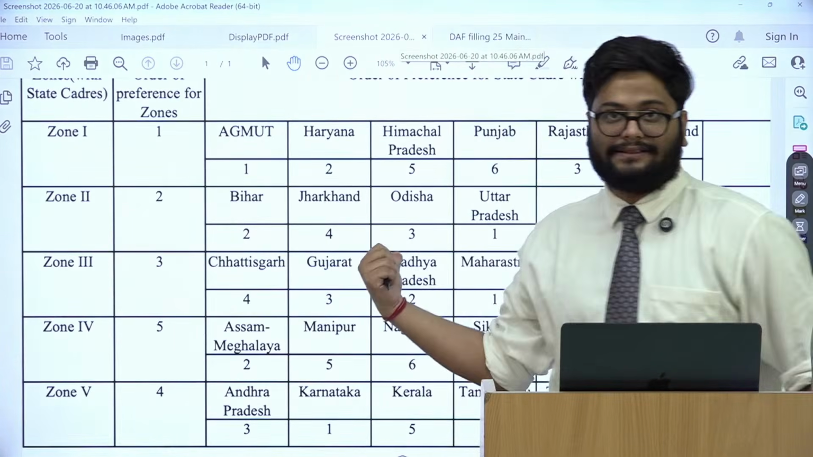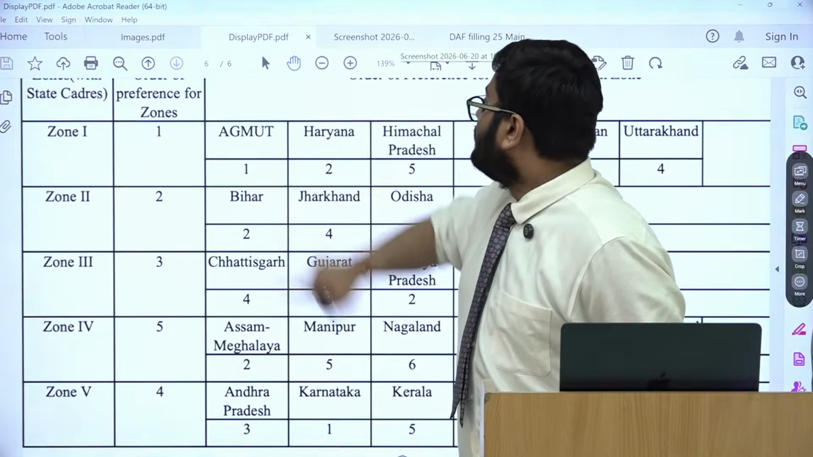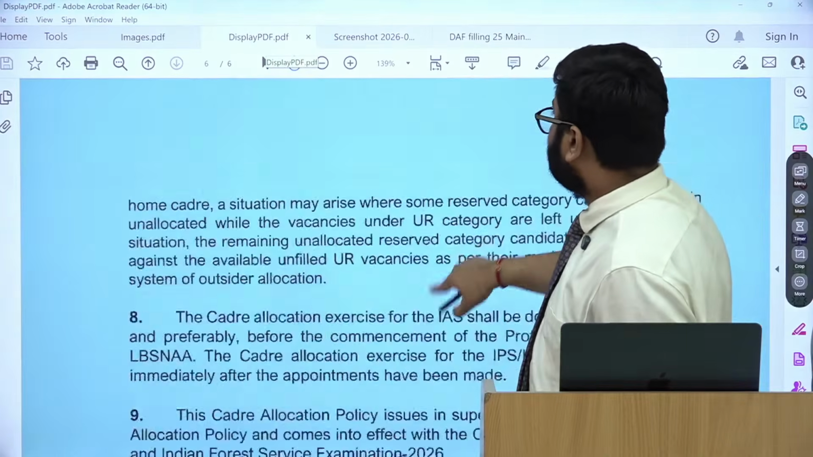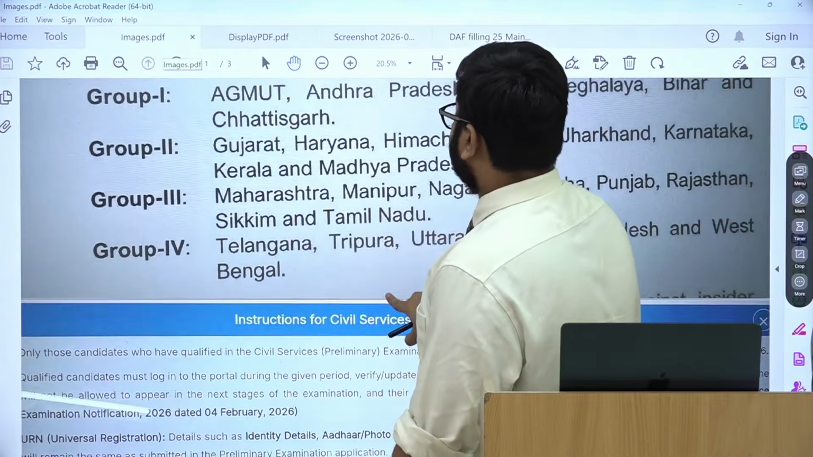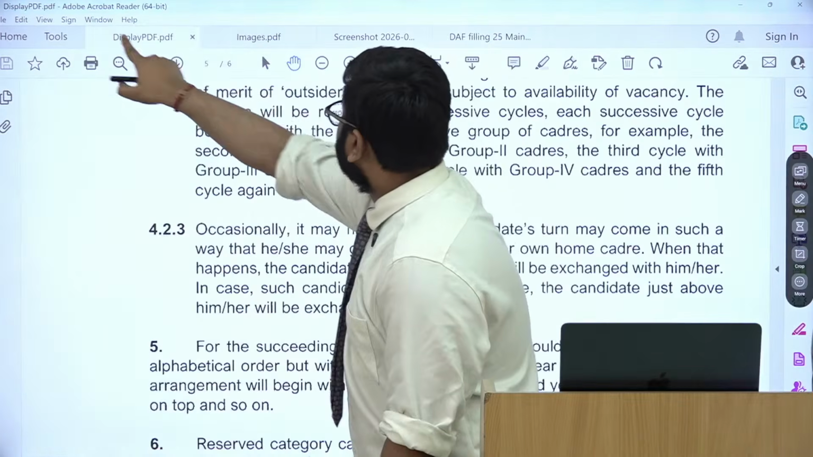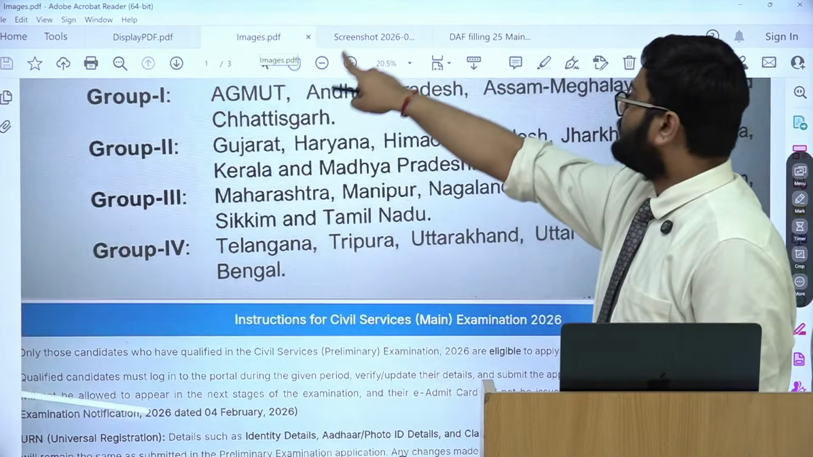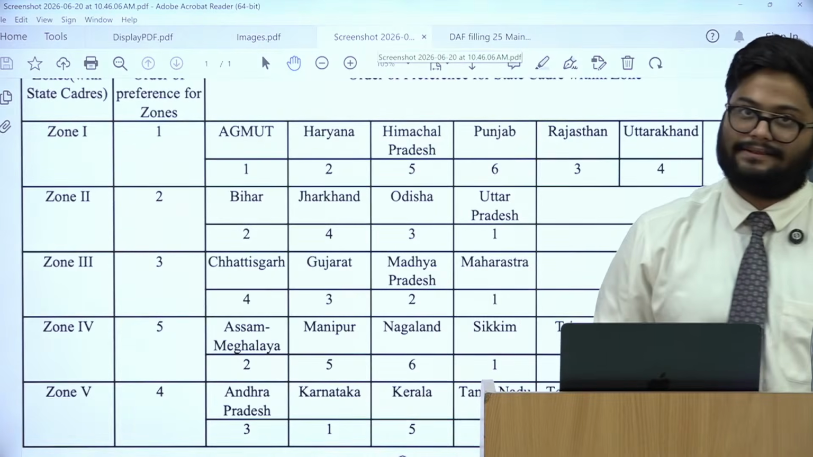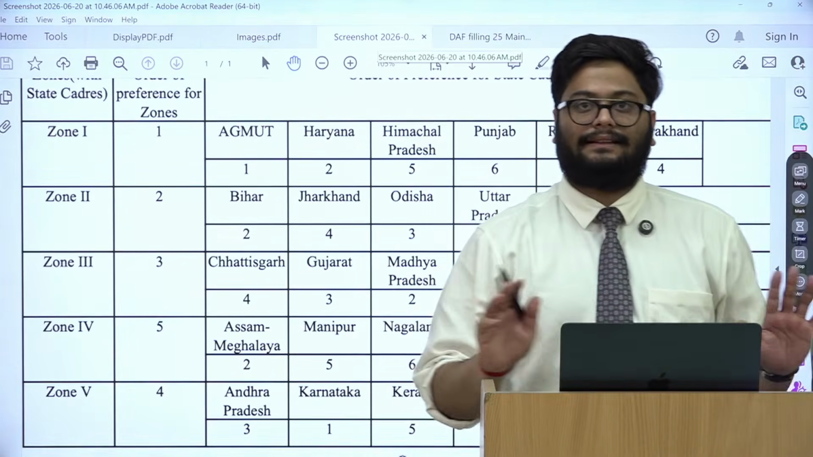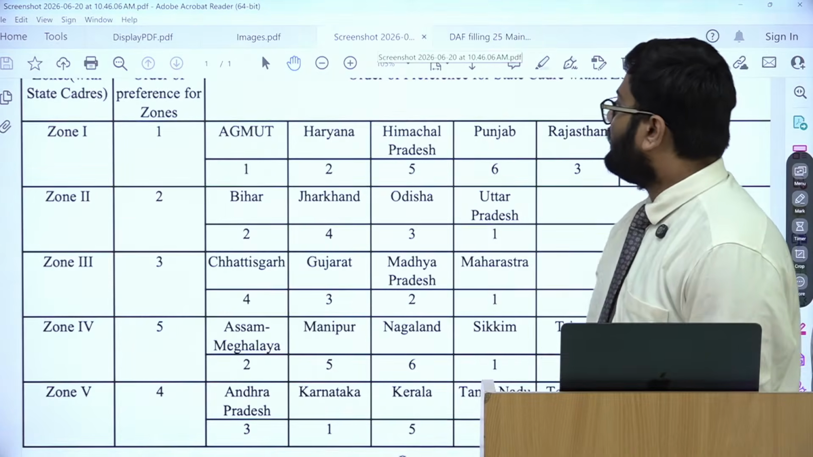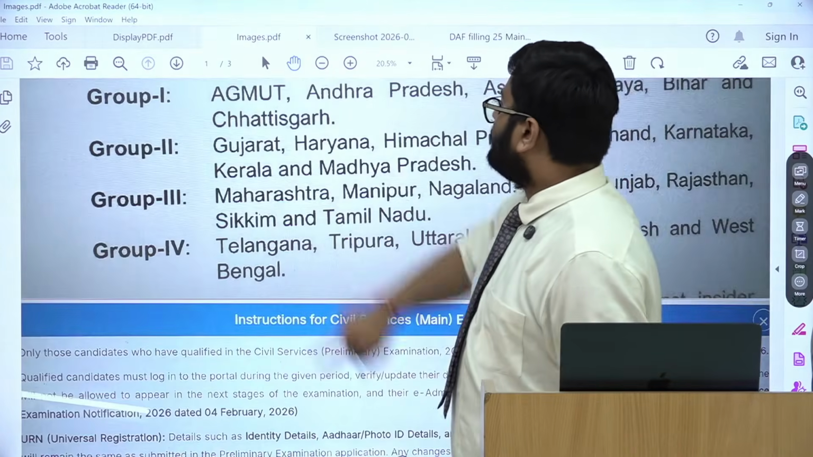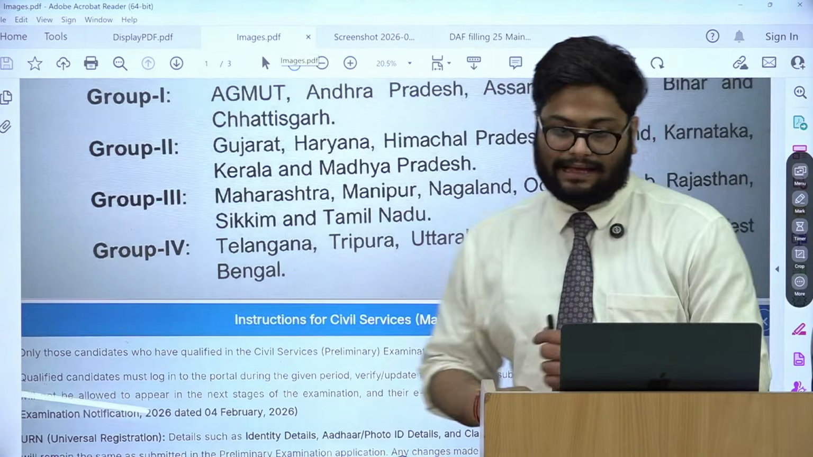This was the previous year's system. This is the current year's system. This is the current year system, this is the previous year system. That is the only change. This is obviously not relevant anymore. This is where the entire thing happens.